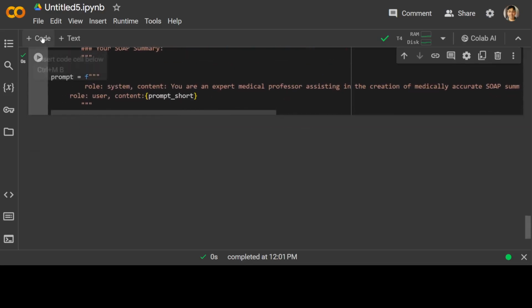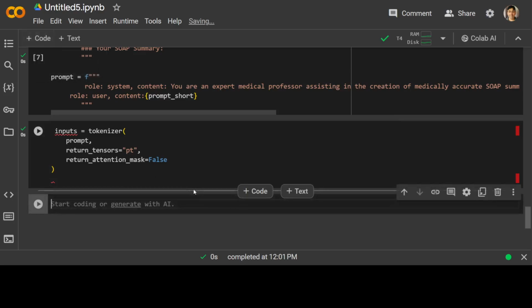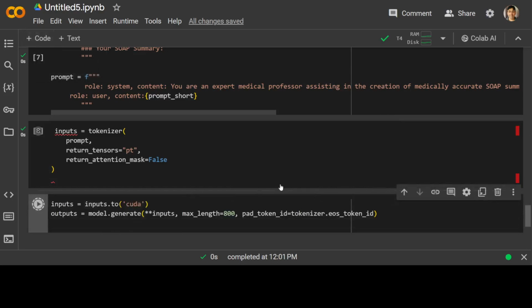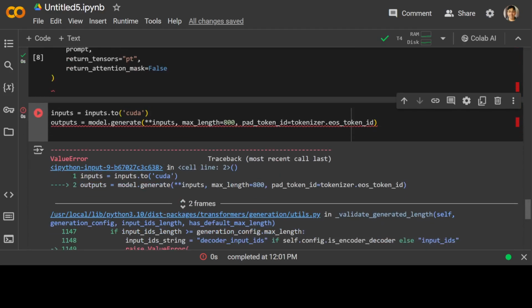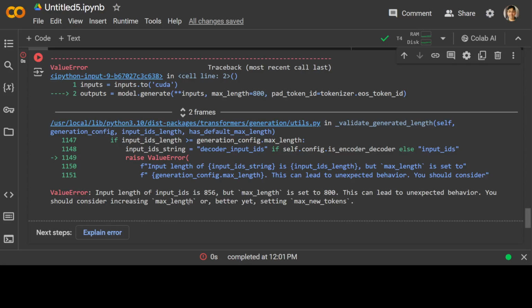That is done. And now let's try to convert that text and everything into tokens, because that is what the model understands, and send those tokens to the model as an input. And then because we are using CUDA, okay, so it says, this is important, you might also face this.